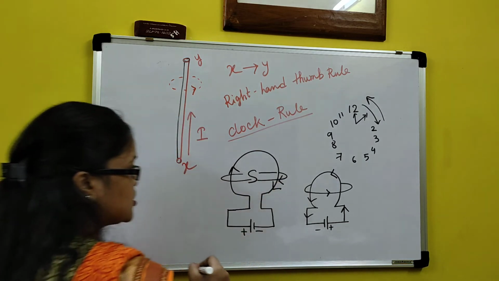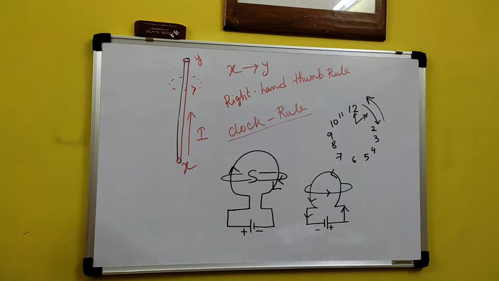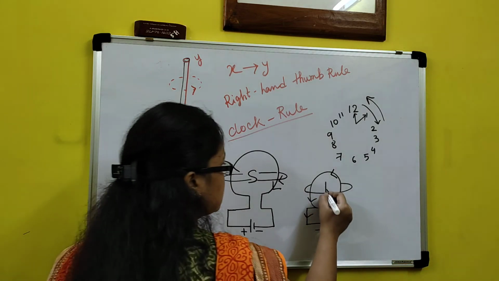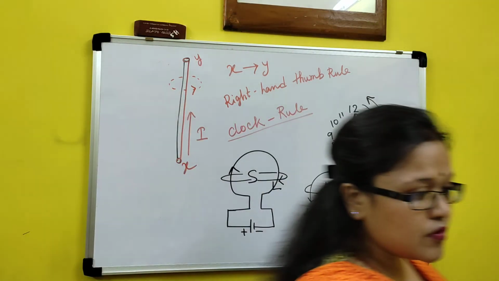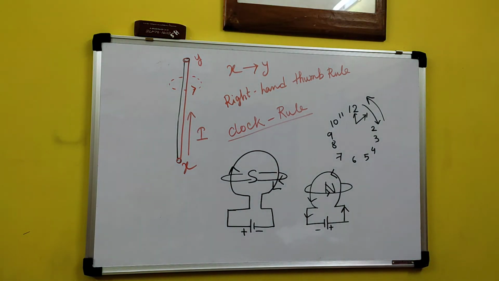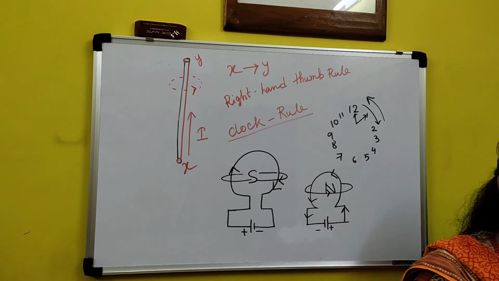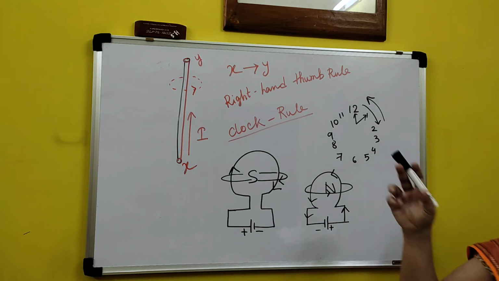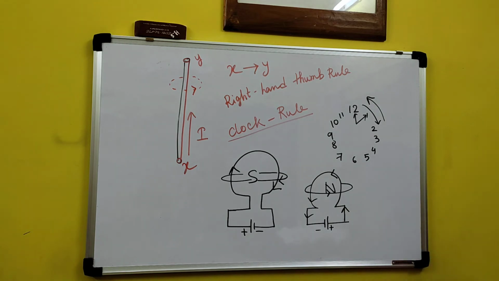So this is the direction of the current flow. Can you imagine this one? This is south, this one is north. Done. So this is the clock rule and the previous one is the right hand thumb rule. Another rule we will study is called Ampere's swimming rule. What is Ampere's swimming rule? This is also the same, regarding the direction of the magnetic field.